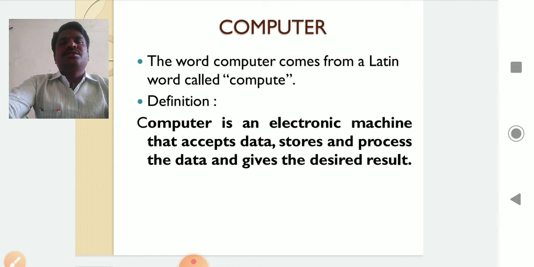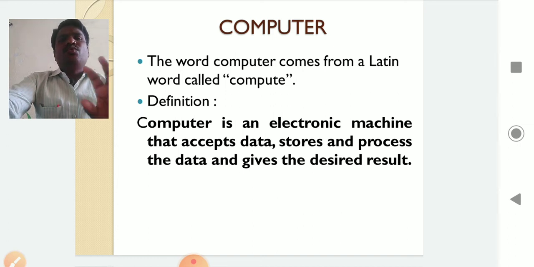For example, once I enter the data of MPCS students in the computer, later I can display the data in many formats. For example, in alphabetical order of the students' names, or based on intermediate marks: the highest mark student name displayed first and the lowest marks last, or based on date of birth. Once we give the data, we can display it in any desired format.